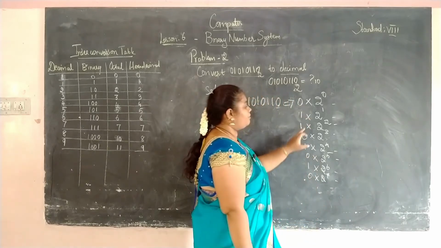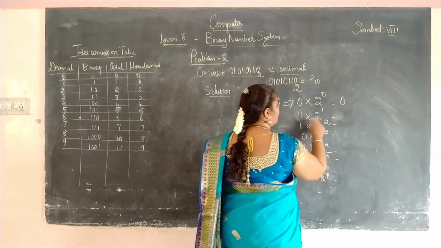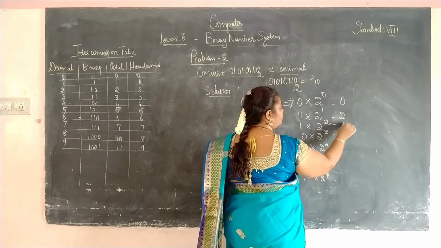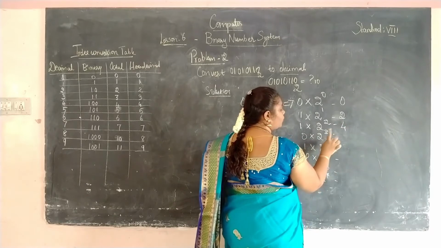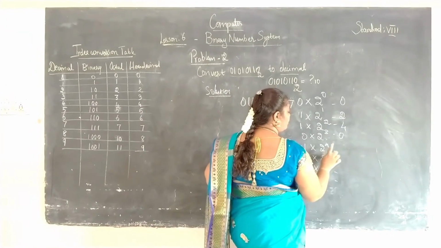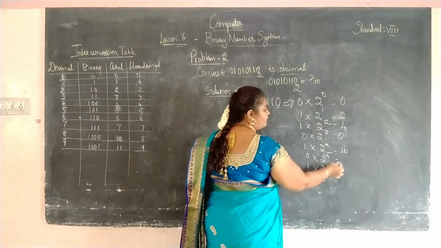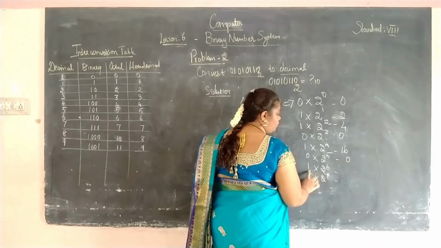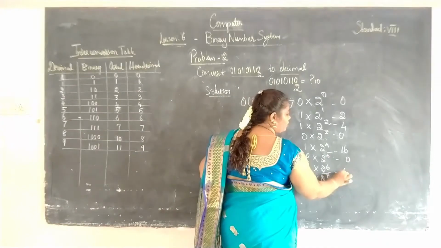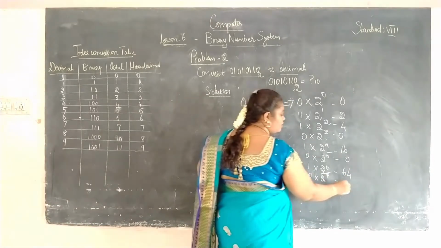Now we are going to multiply and we are going to see the values. So here it is 0, here 1 into 2 to the power 1 is 2, 1 into 2 to the power 2 is 4, and 0 into 2 to the power 3. So anything into 0 is obviously 0 only, and 1 into 2 to the power 4 is 16, and 0 into 2 to the power 5 is again 0, then 1 into 2 to the power 6. If you multiply 2 six times, then you will get the value as 64. Then 0 into 2 to the power 7 is 0 only.